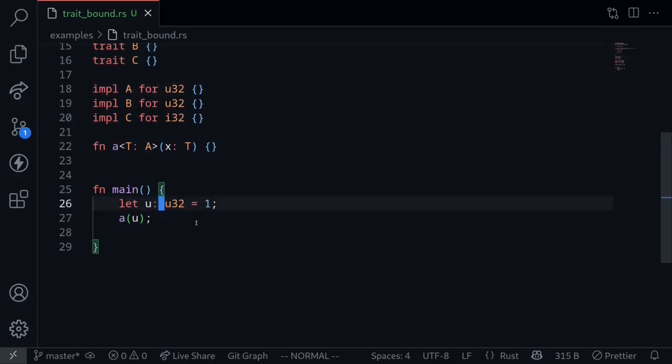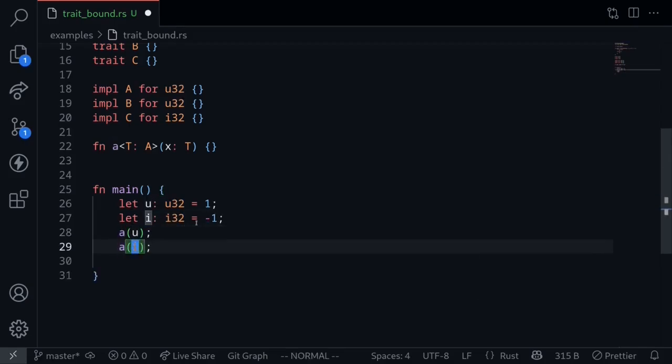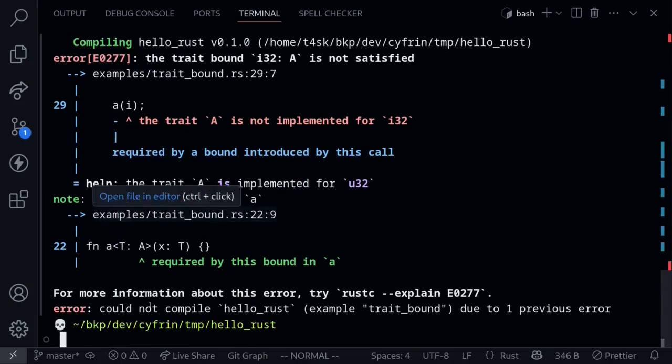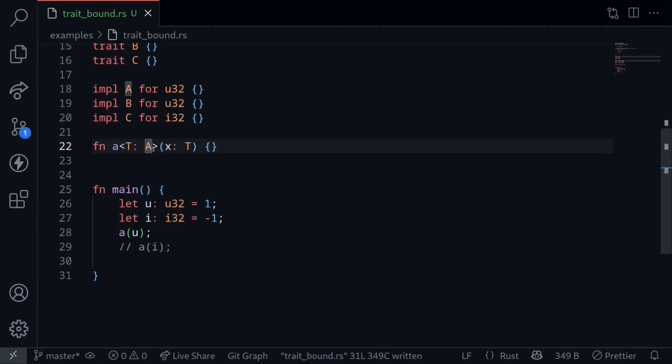To see this, let's create a variable, let's say I, of the type I32. And then try to call the function A, passing in an I32. Execute the code, and the code does not compile, since the type that we pass in here must implement trait A. However, I32 does not implement trait A. In this example, we only specified one trait bound. We said that type T implements trait A, but we can also specify multiple traits for a type.